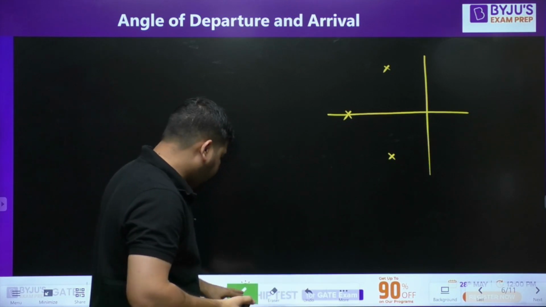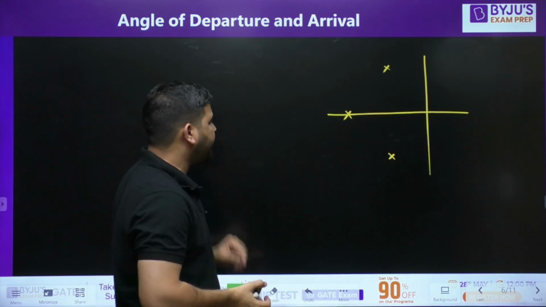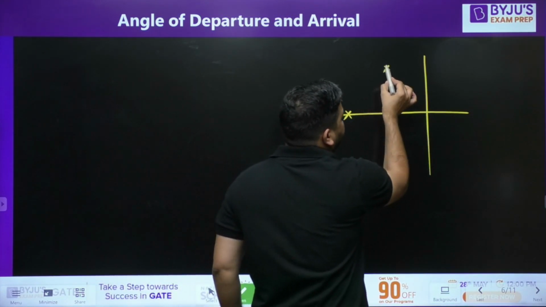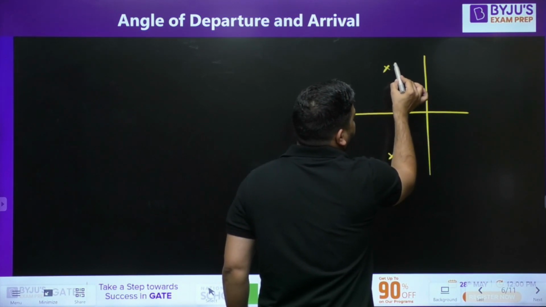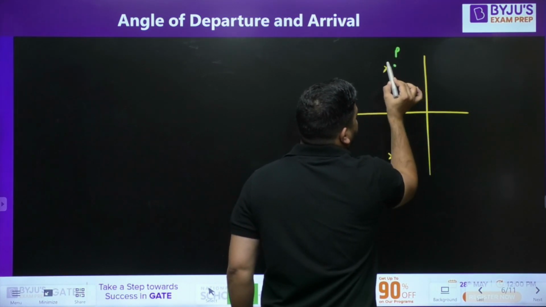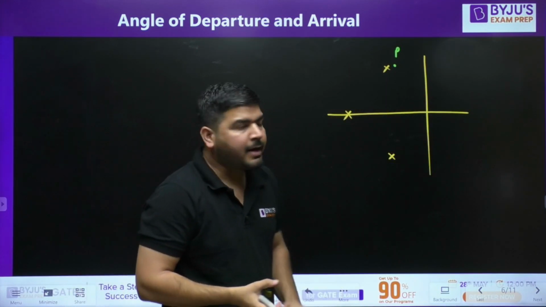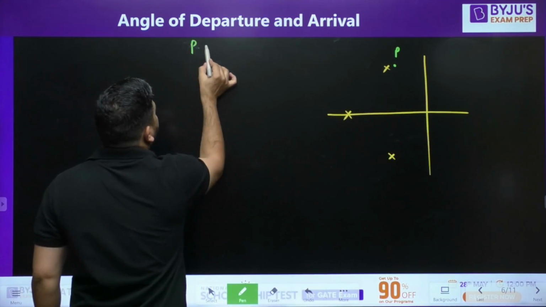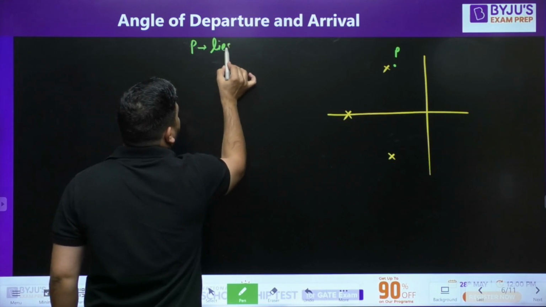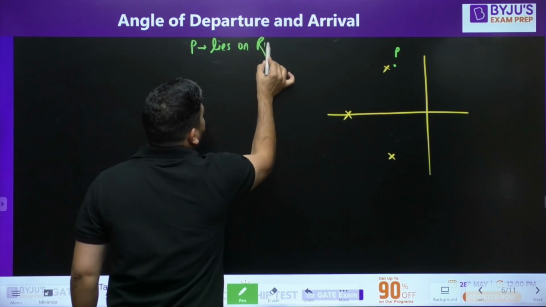So what we can do is assume that there is a point P which is very close to this pole, and this P lies on the root locus.